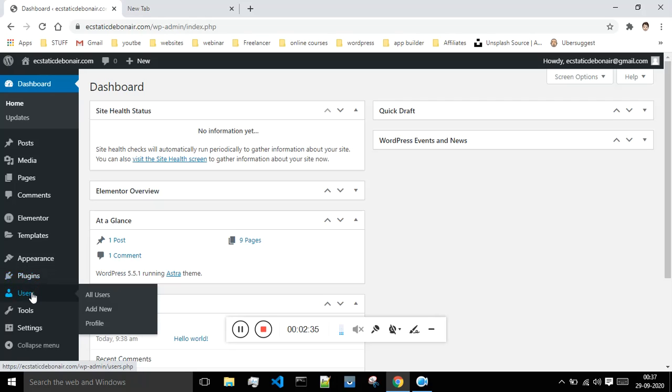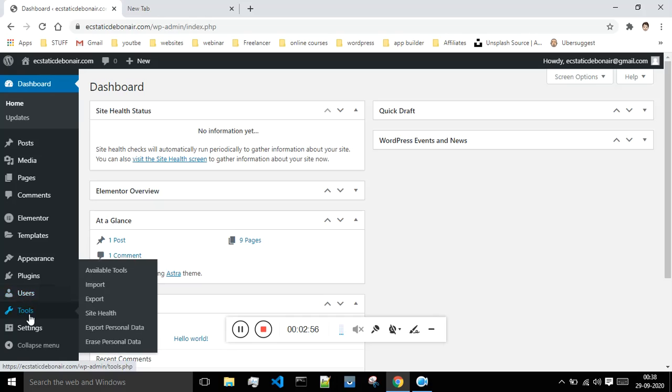And next is the user tab. So if your website is like a school management system, or your website is selling products, or whatever that is, and if someone enters their details like the name, username, email ID, password, all that data will be stored under this user tab. And next is this tools. So tools, as of now, is not required by us, but if in the future we are in need of this tab, I will be introducing you guys to this tab.